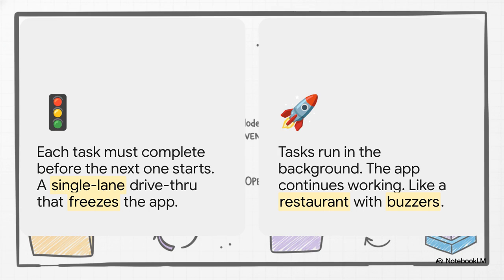It's like a modern restaurant where they give you one of those little vibrating buzzers. You order, they hand you the buzzer, and you can go sit down, chat with friends, whatever. The kitchen is working on your meal, but they're also taking other orders. When your food's ready, bzz, the buzzer goes off. Your app is free to do other things, which is, well, it's everything for a server.